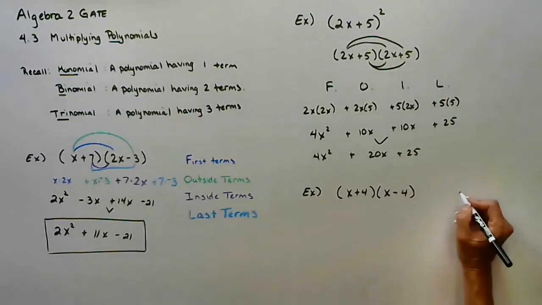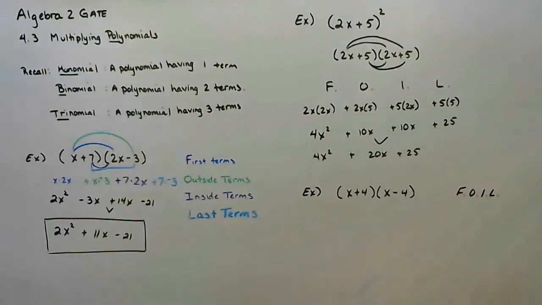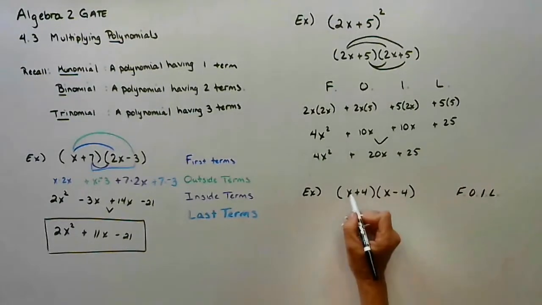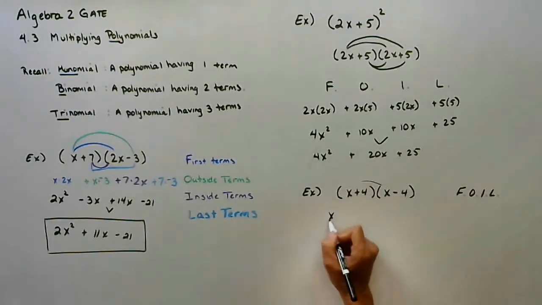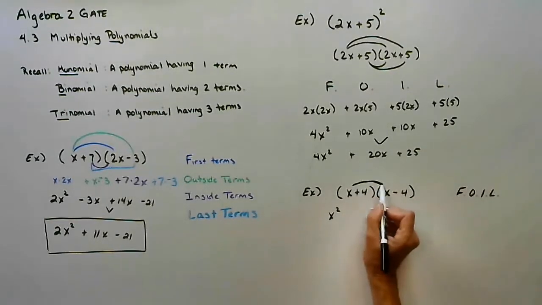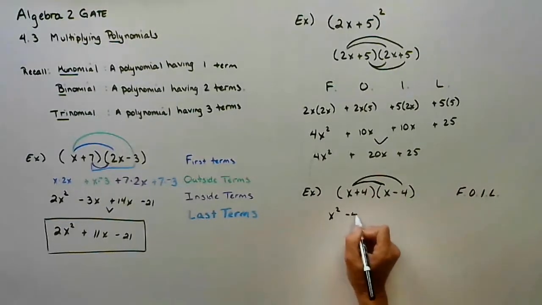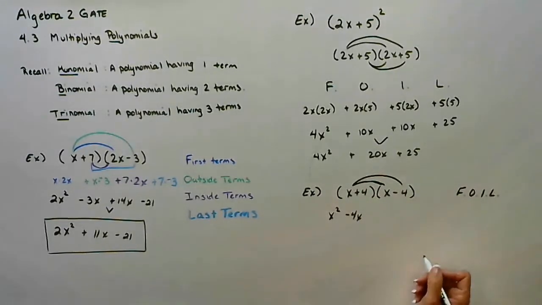If we go ahead and we can either use the acronym or not, if I multiply the first term times the first term, I get x times x, which is x squared. If I multiply the outermost terms, I get an x times negative 4, which is negative 4x.